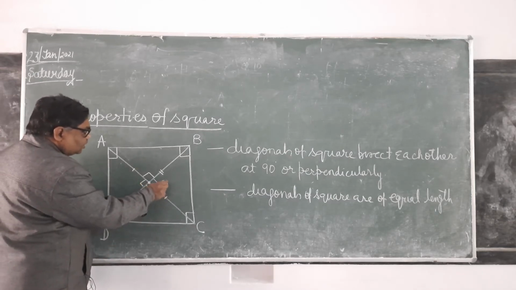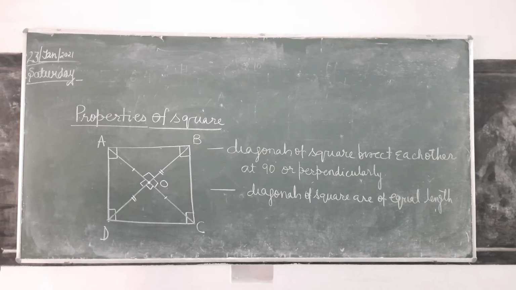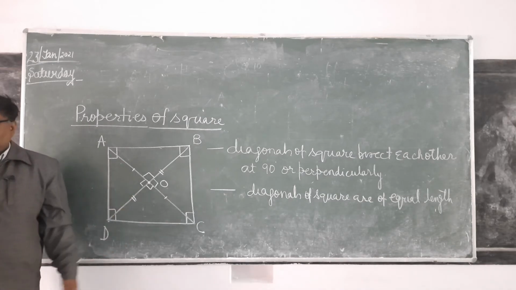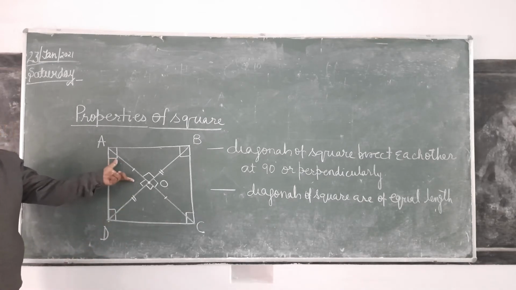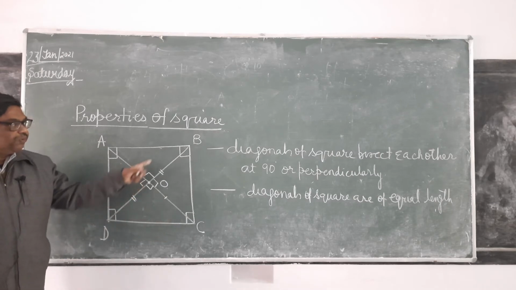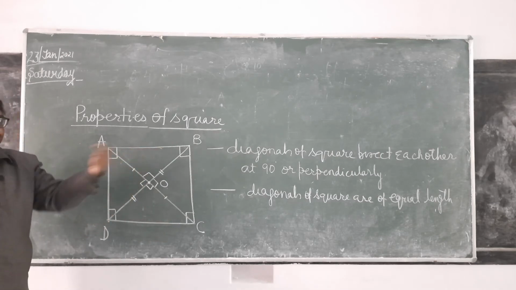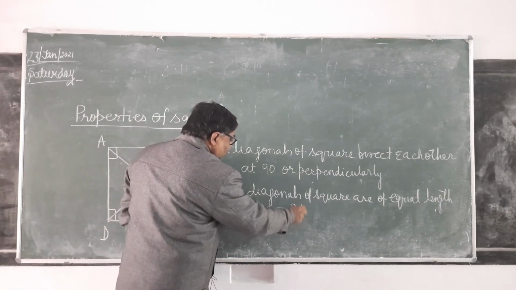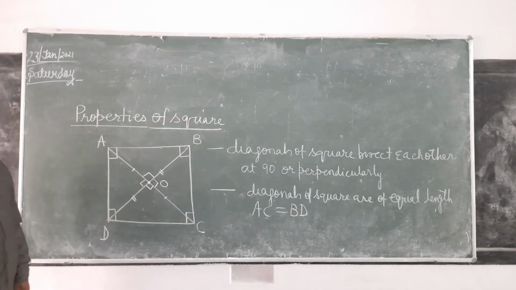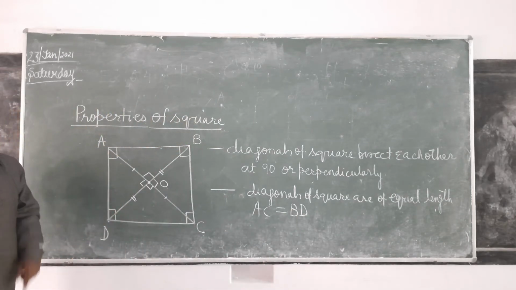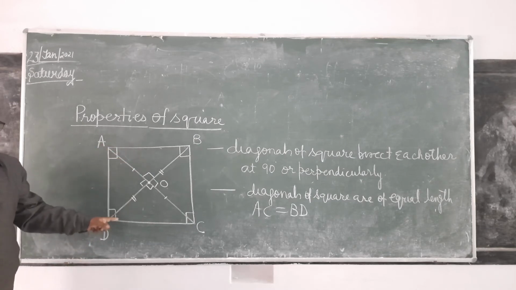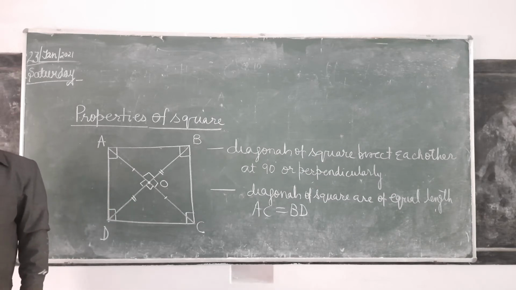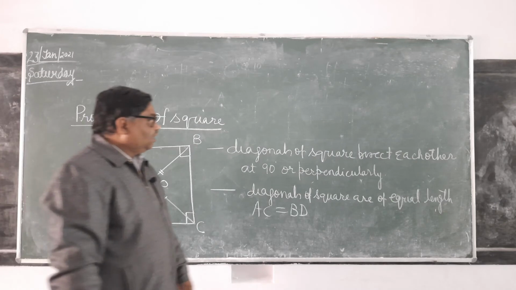If you name this as O, then whether OA and OB will be equal? OA और OB क्या इक्वल होंगे? होंगे। क्यों? OA किसका हाफ हो जाएगा? AC का। OB is half of BD और AC equals BD. We know AC equals BD. It is clear? Therefore, OA will be equal to OB. OA equals OD. It is clear? In the same way, we can say OA, OB, OC, OD, all the four are equal. It is clear?